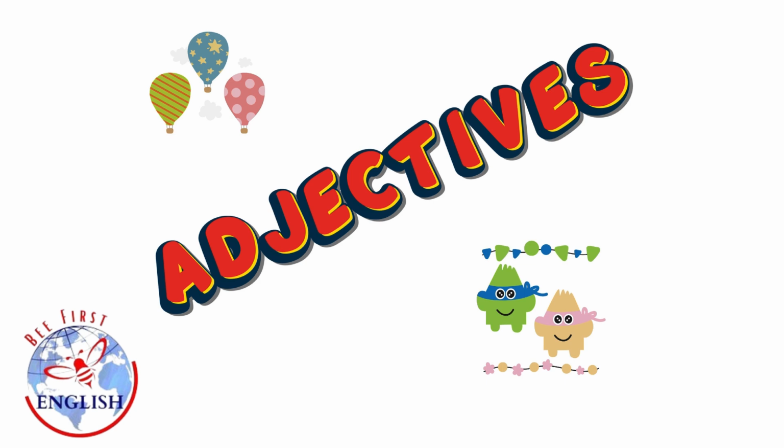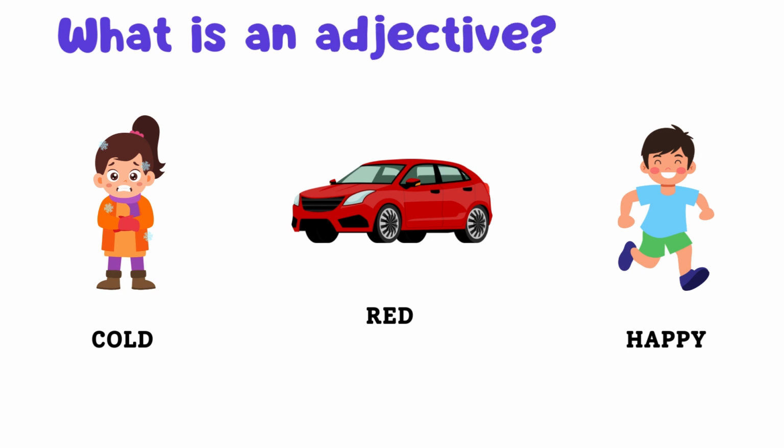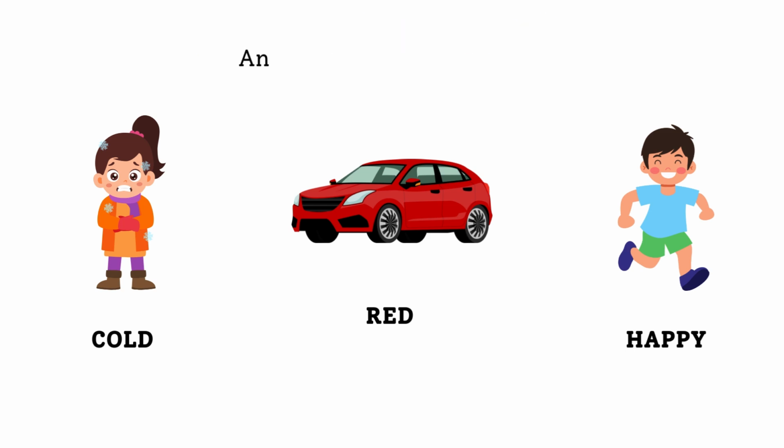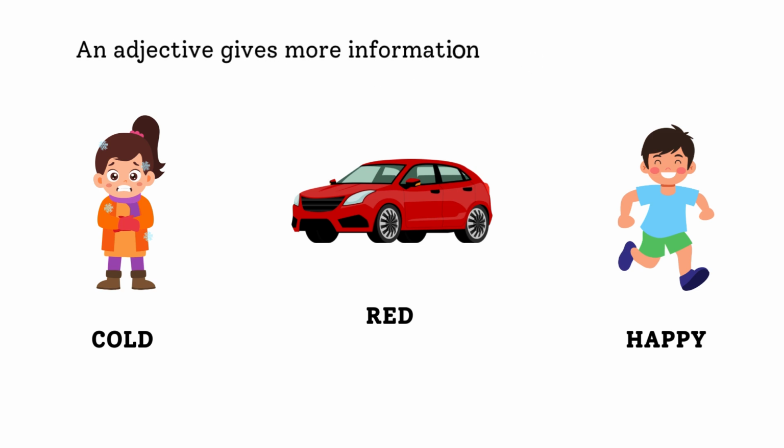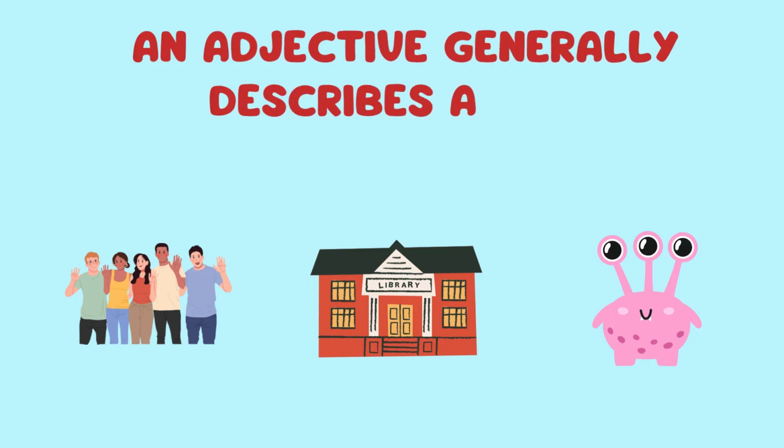Let's look at adjectives. What is an adjective? An adjective is a describing word. An adjective gives more information about something or someone. An adjective generally describes a noun.